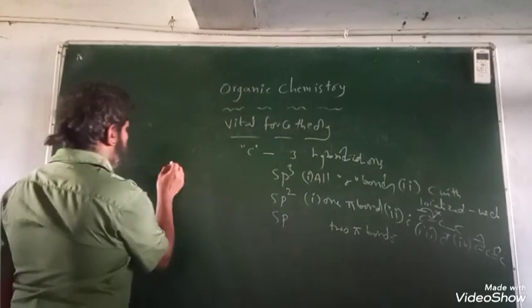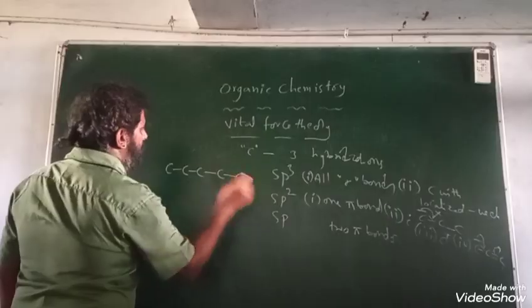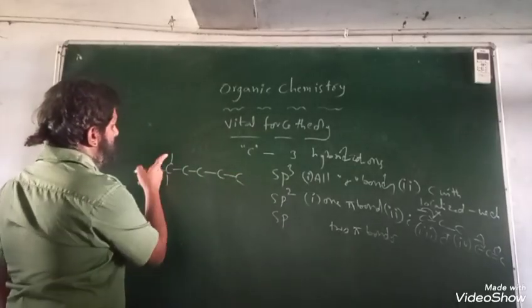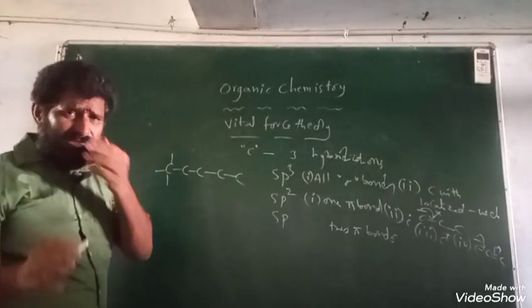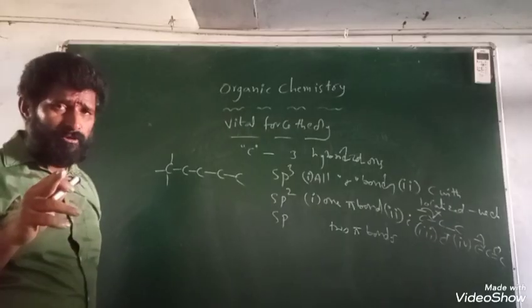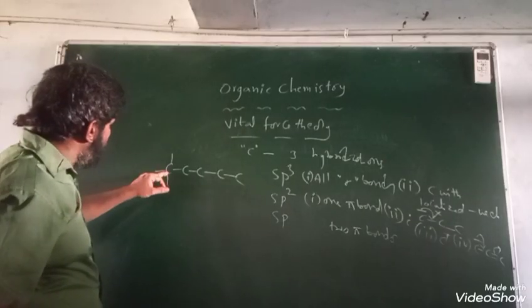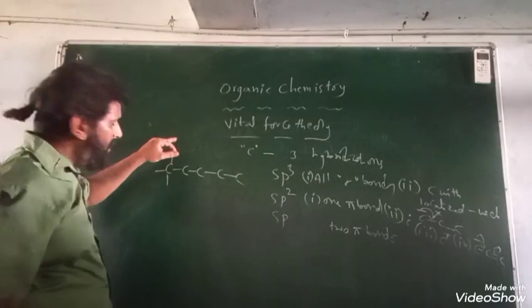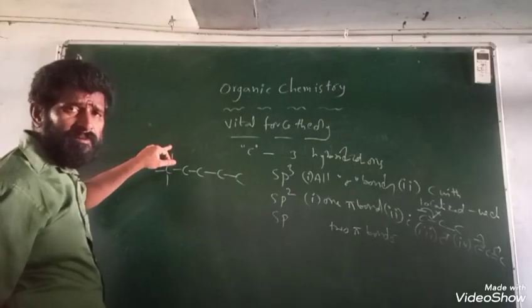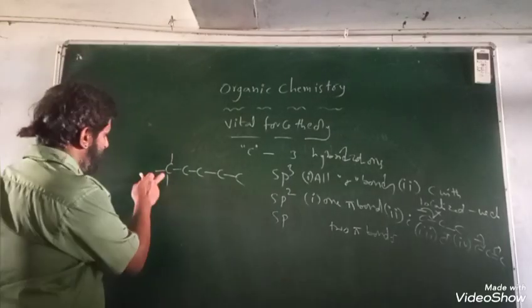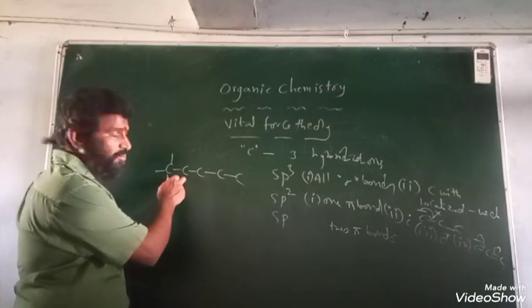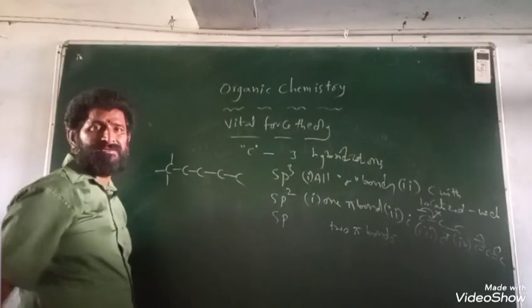Now let us take the examples. Take a compound like this. If nothing is mentioned, the remaining valences are all satisfied by hydrogen, as I said. That is why, if carbon is mentioned without the remaining 3, you must understand that the remaining 3 are hydrogens. So it is nothing but CH3, CH2, CH2, CH, like that.